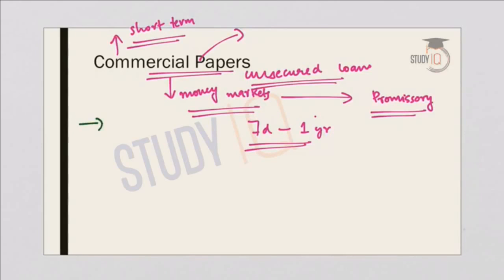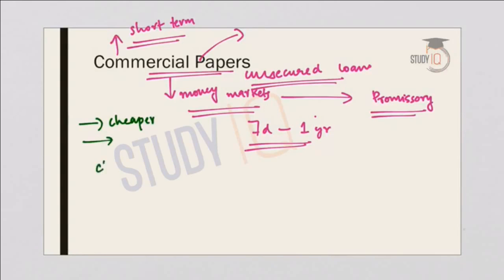It is a cheaper source of fund, and the procedural requirement is also very less. For example, for securing a bank loan, the procedural requirements are very important and time consuming. And it is also a cheaper source of funds for the corporates.